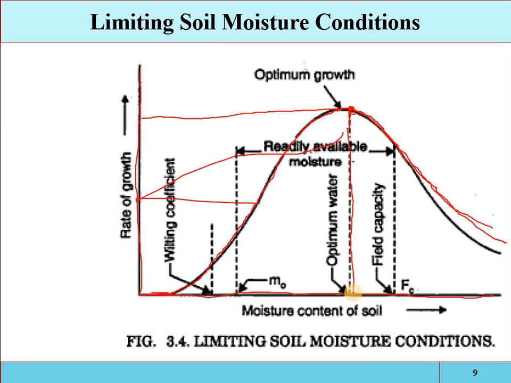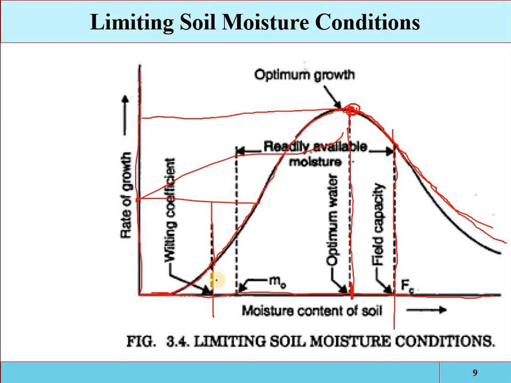Okay, so throughout the season, if this much moisture content is provided, the crop growth or the crop yield will be maximum, possibly optimum. But remember, throughout the season this fixed amount of moisture content cannot be maintained, so we have a limit. If the moisture content is from the field capacity up to the wilting point, then the growth will be variable from this level up to this level.